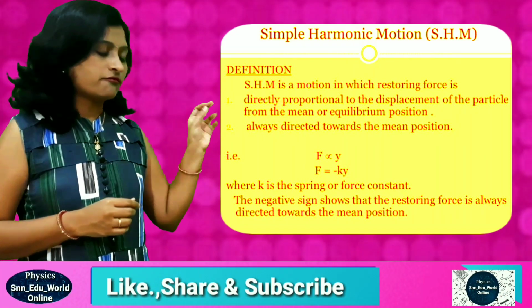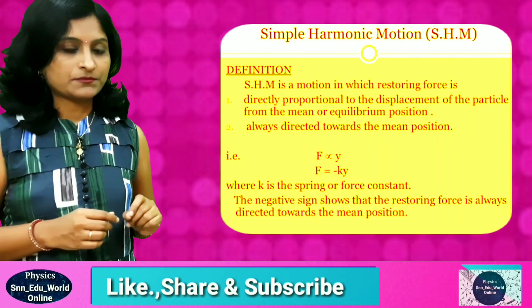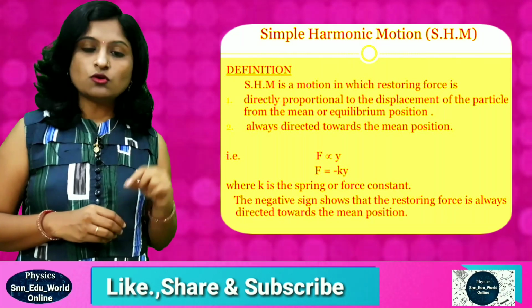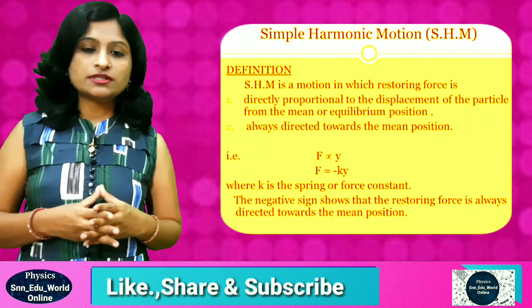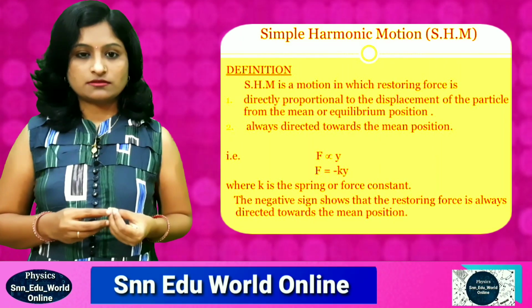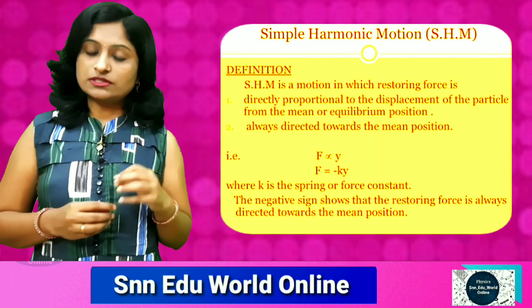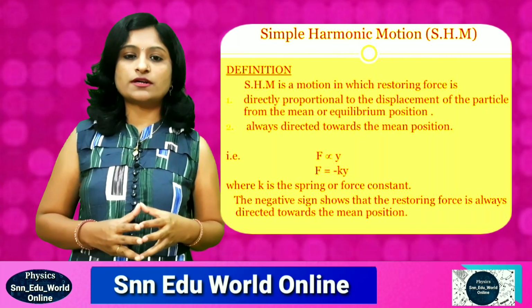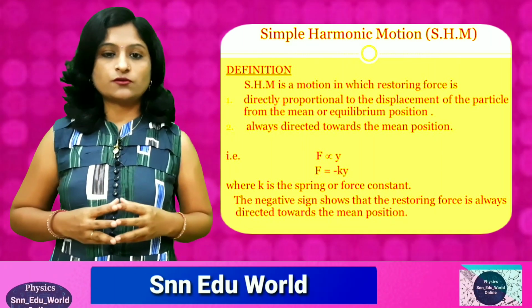Okay, so this F is proportional to y, or in other words, in some cases we will represent it as minus y. Now remove this proportionality sign, we will get F equals K into y, where K is a constant, the proportionality constant. It is called a spring constant or constant of proportionality. In such cases where the force is directed towards the center and is directly proportional to displacement, such motions are called simple harmonic motion. So this is the definition for SHM.